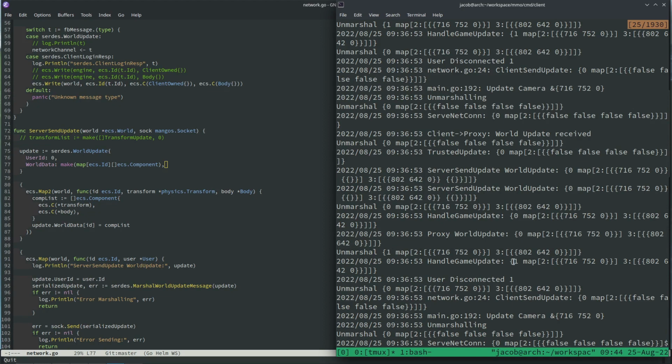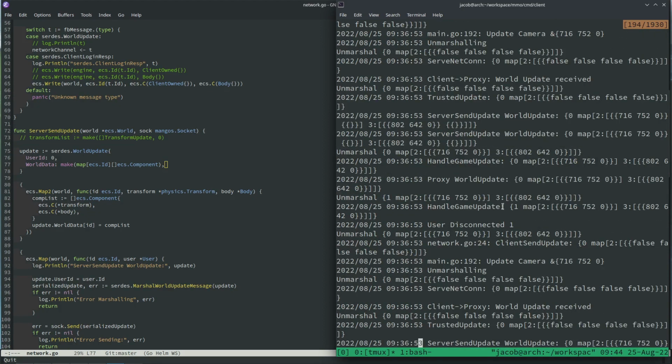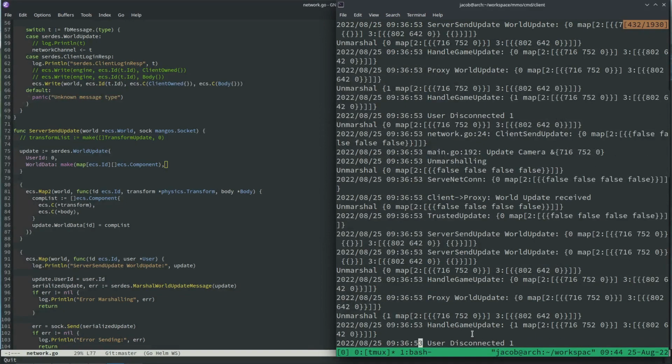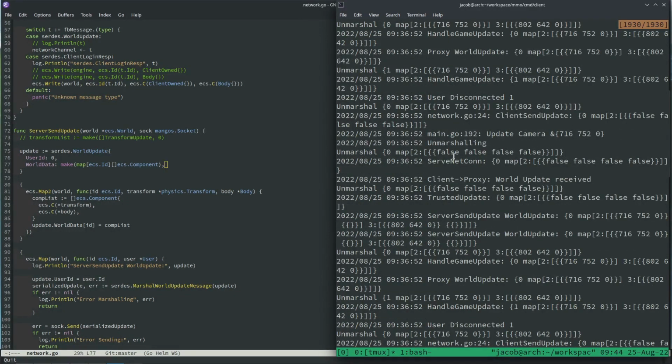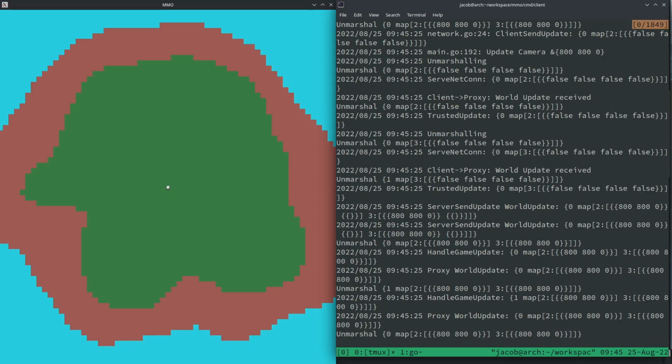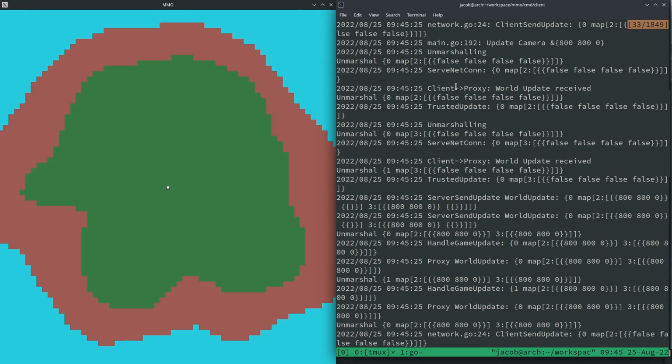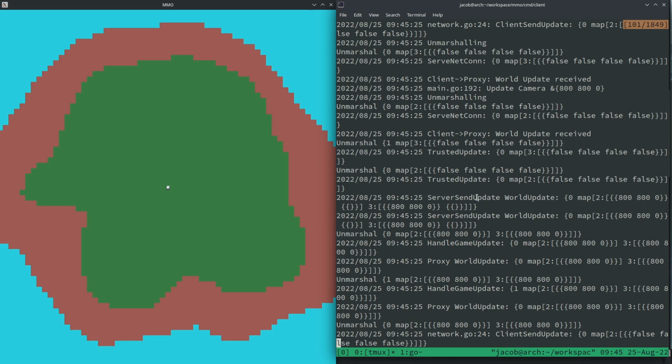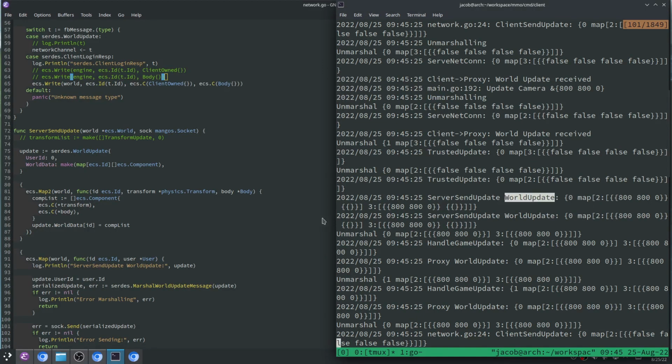It's weird though. Let's go up. Just so that the user didn't past where the user disconnected. Go further. Oh, he disconnected a while ago. Handle game update. I don't really have a good way to, I guess I can just do this. Okay. Yeah, so we have handle game update. No, wait. There's one that's like server send update or something like that. Server send update, world update. Server send update, world update. It's weird I'm sending it to the same user, it seems. Right? This looks like I'm sending the same world update.